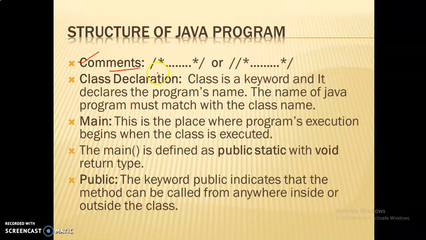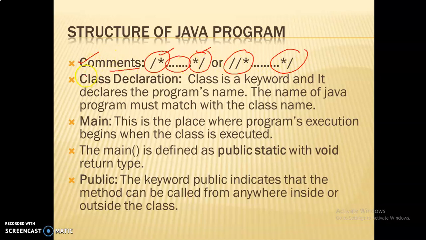What are comments? Comments are basically the text written inside the slash and asterisk symbols. Whatever is written inside these symbols will not display in your output terminal window. It is just for guidance about what you are going to do. You write /* at the start and an asterisk and slash at the end.